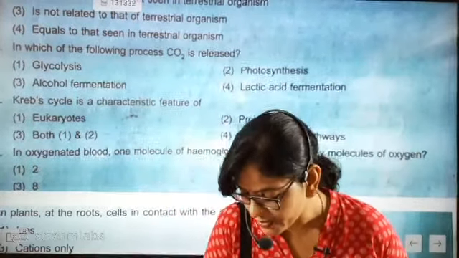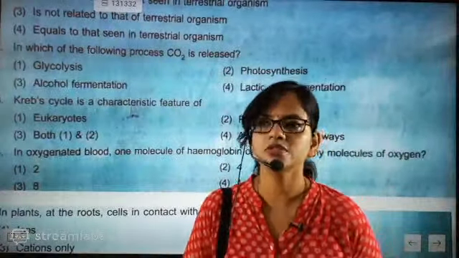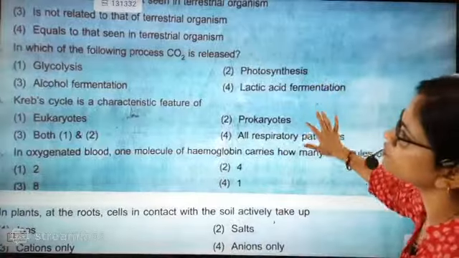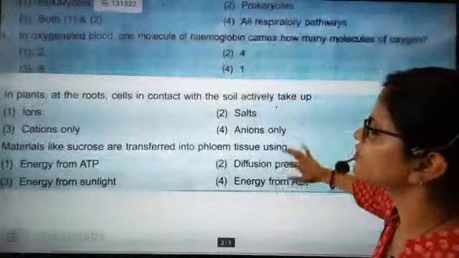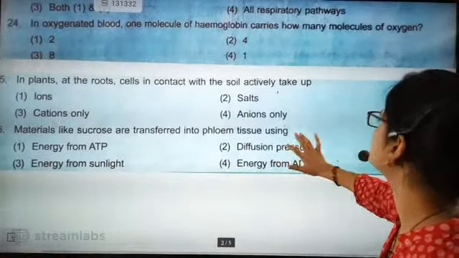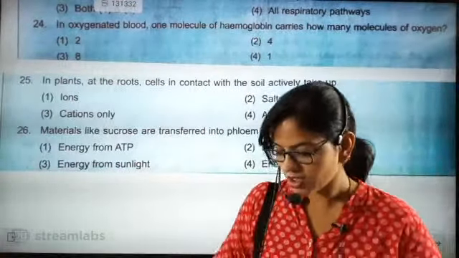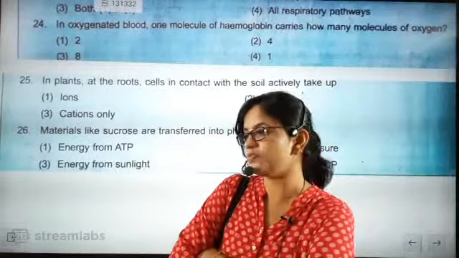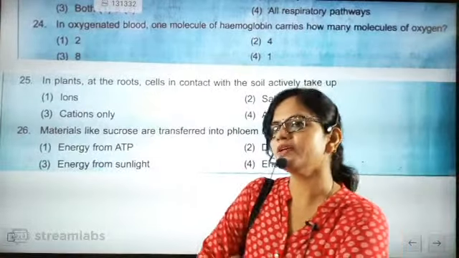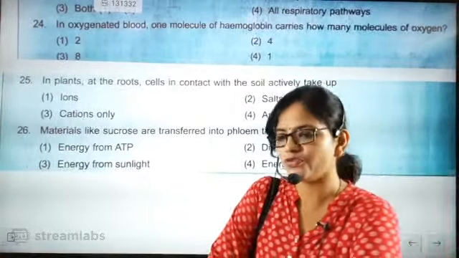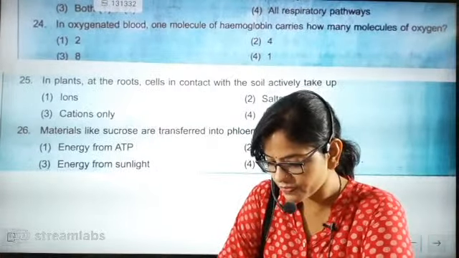It's saying the Krebs cycle happens in the plasma membrane in prokaryotes. Okay, in prokaryotes it is done in the plasma membrane, but here it is exactly for photosynthesis. What is the question asked? Is a characteristic feature of. So I am going to keep this question for tomorrow. Again we are going to do revision. That time I am going to check and tell you, beta. So let me do this research about prokaryotes first. Is prokaryote exactly confined for respiration or not? That I have to check. Because as per information, the Krebs cycle is responsible for energy formation. It will be helpful in the breakdown of pyruvate. So 100% it is going.